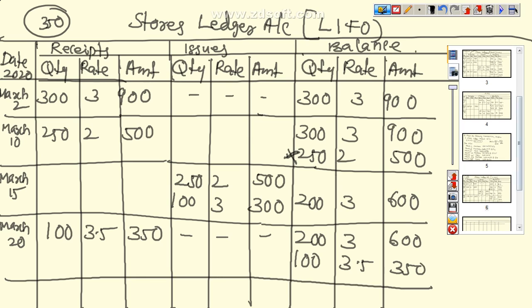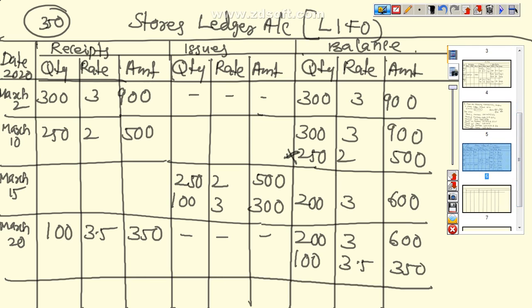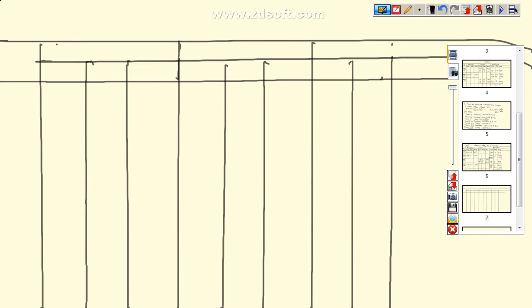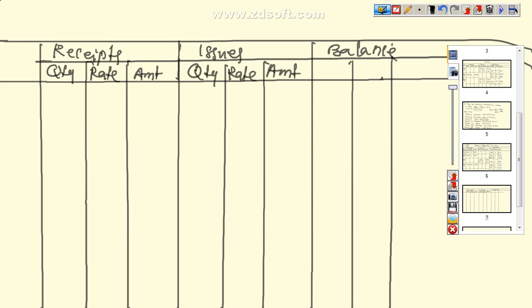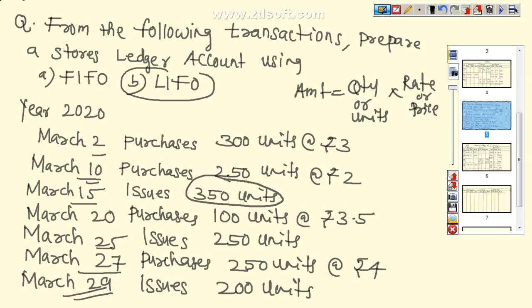Now we have to continue with the question on the next page. So here also we have to write receipt, issues, balance. Now we write it here, quantity, rate, amount. Here also quantity, rate, amount. Here also quantity, rate, amount. Here also we write date. Now we continue with the question.